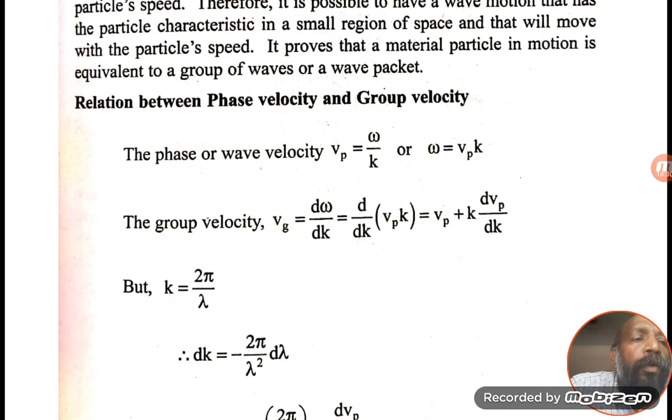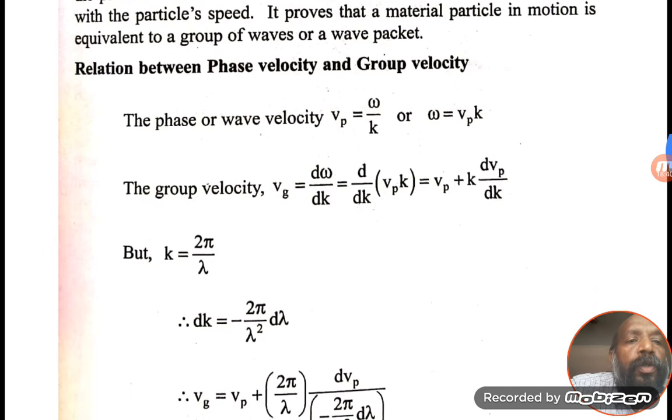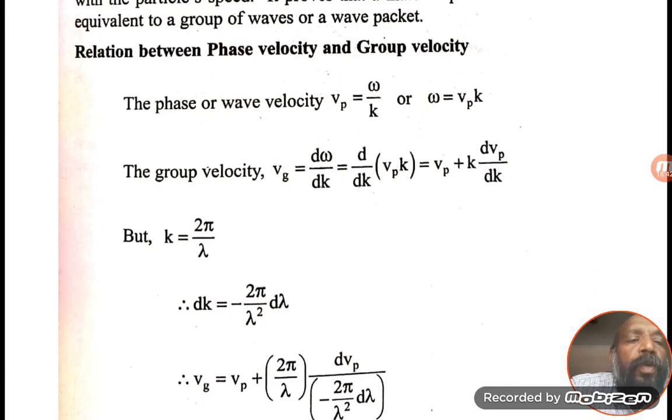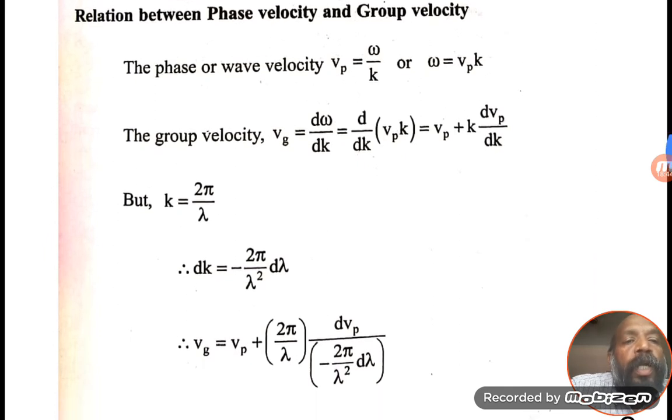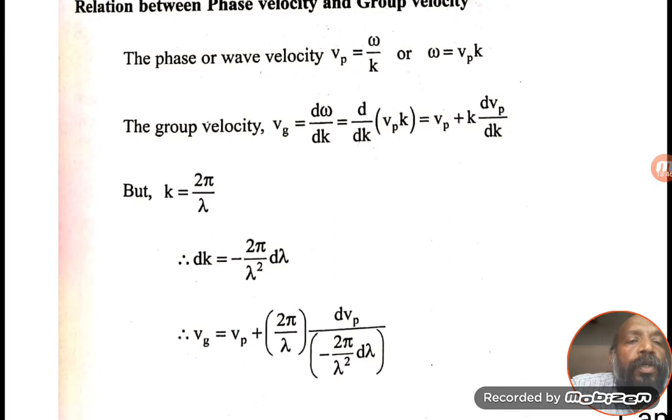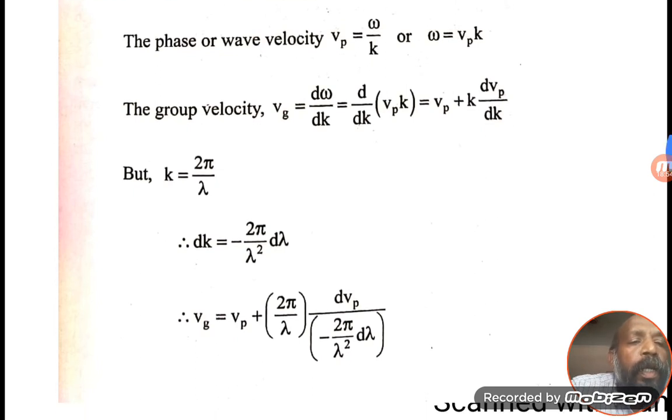So Vp plus k into dVp by dk, but k is equal to 2π by λ, so dk is equal to minus 2π by λ² dλ. So Vg is equal to Vp plus 2π by λ into dVp by minus 2π by λ² dλ.